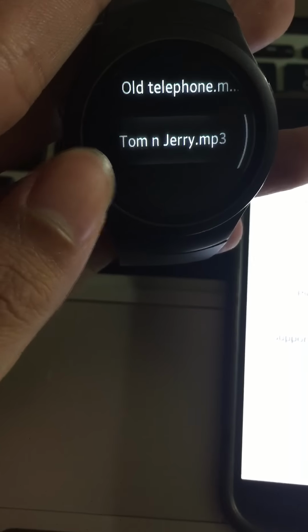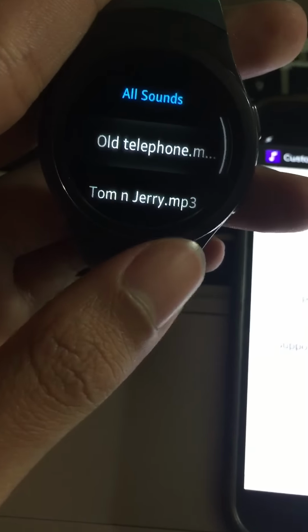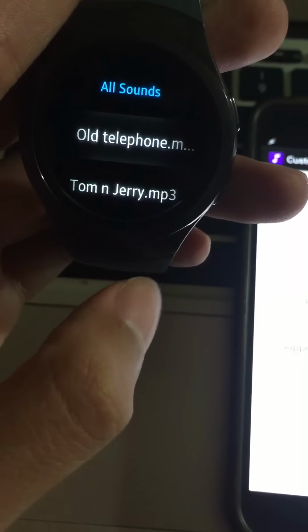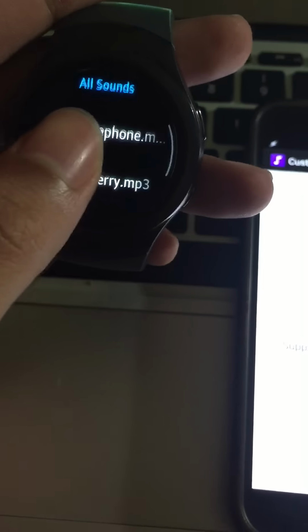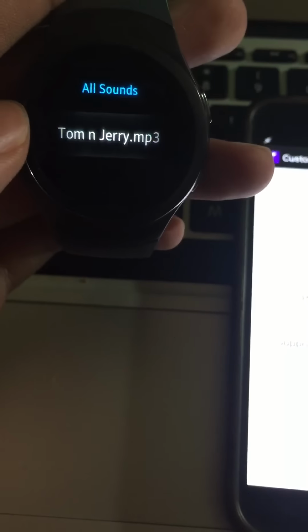And if you accidentally select an unwanted file, you can swipe to the left like this to delete the file.